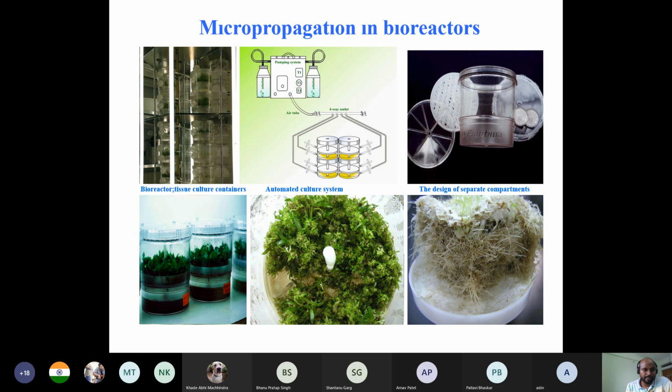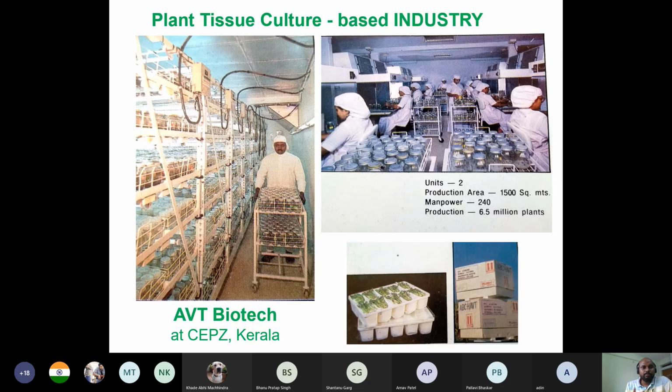So these are some plant tissue culture facilities, like this is AVT Biotech present in Kerala, and there are also some facilities throughout the world. So this is the hardening unit.